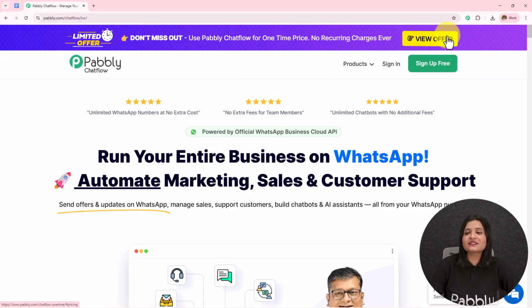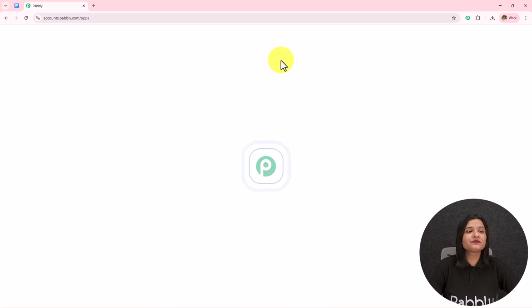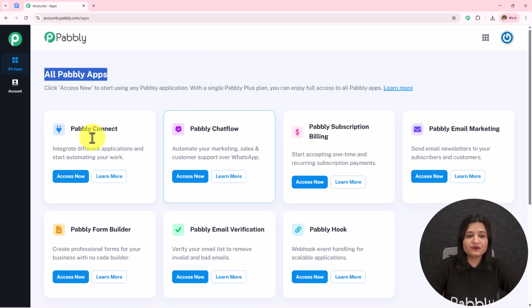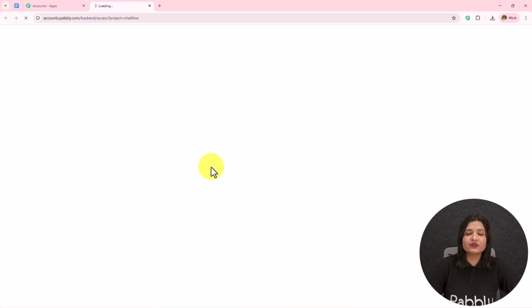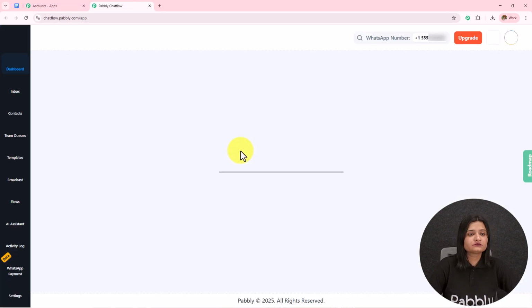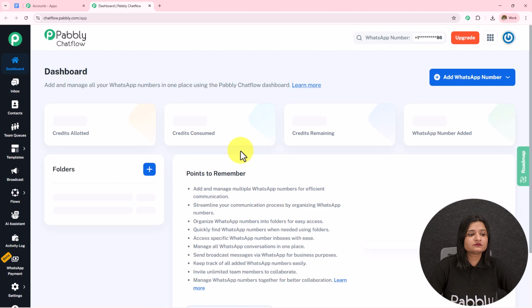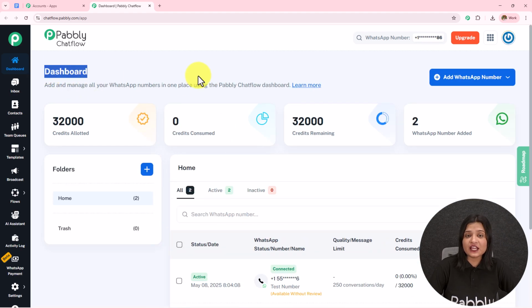Now, as I'm an existing user, I'll click on sign in, and here the all Pabbly apps page has appeared, which is showing me all the Pabbly applications. I'll click on this Pabbly Chatflow, access now. And here it has taken me to this dashboard. Now you can see the credit allotted, credit consumed, credit remaining and the WhatsApp number added.